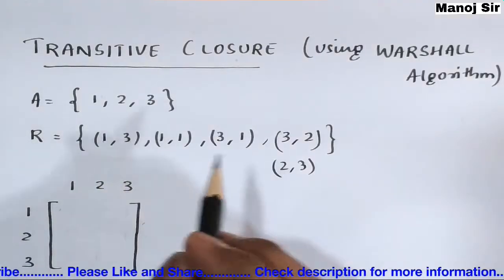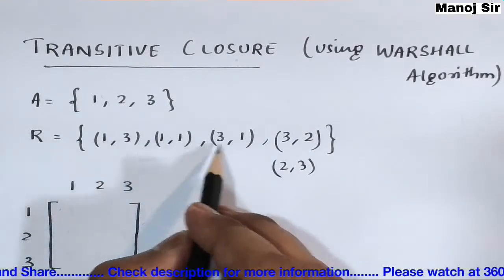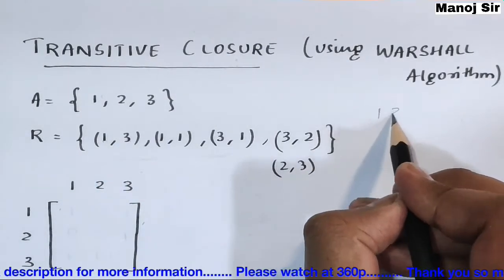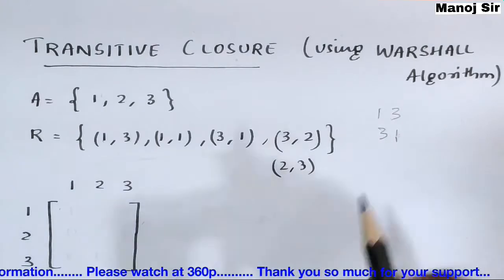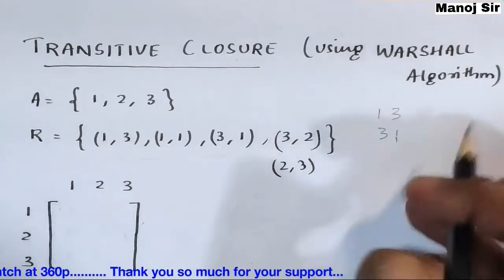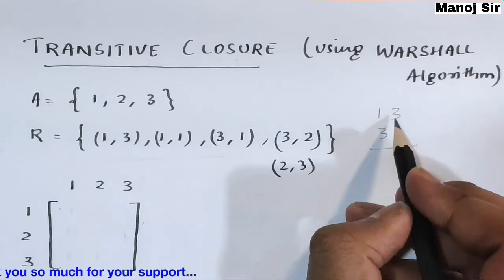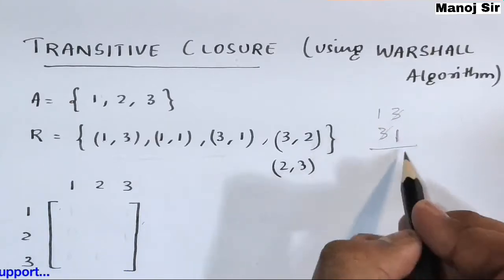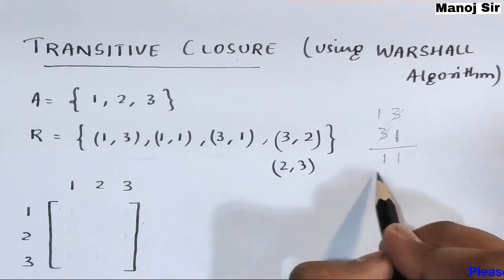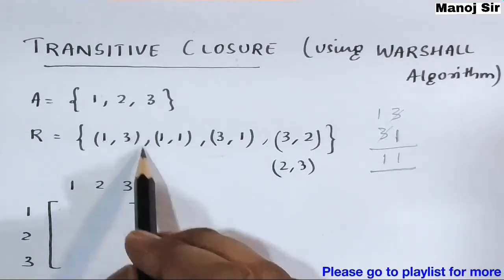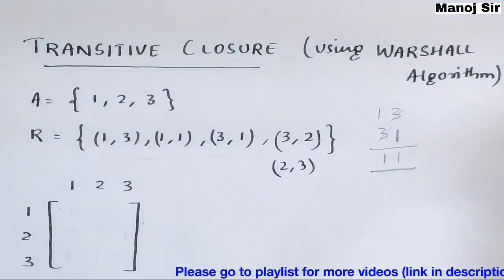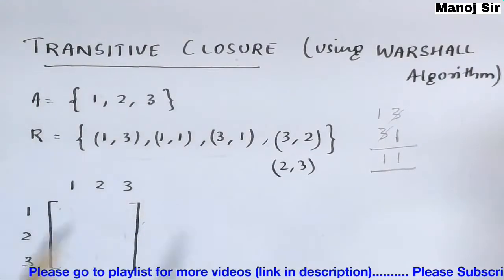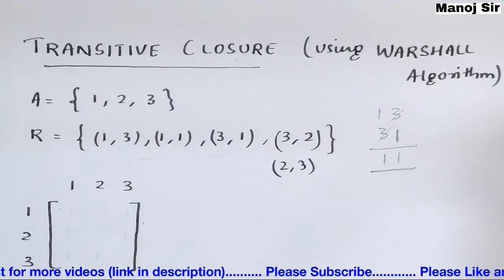Now if you compare (1,3) and (3,1), the 3 gets cancelled, so the transitive pair becomes (1,1), which is present here. Since a relation is a set, the order doesn't matter.